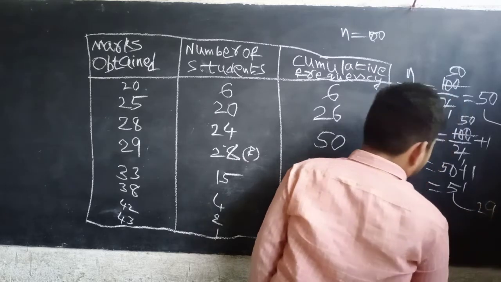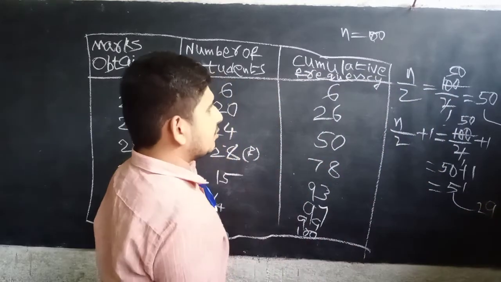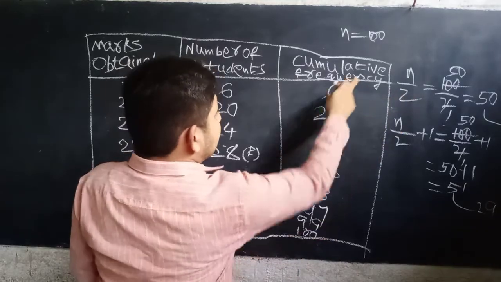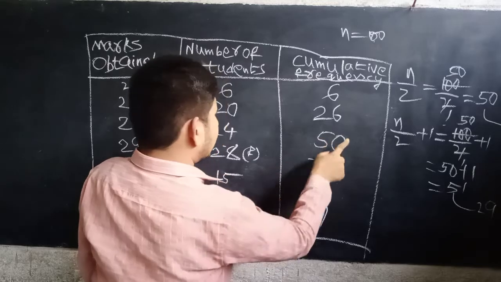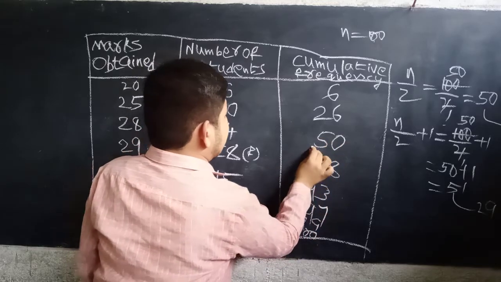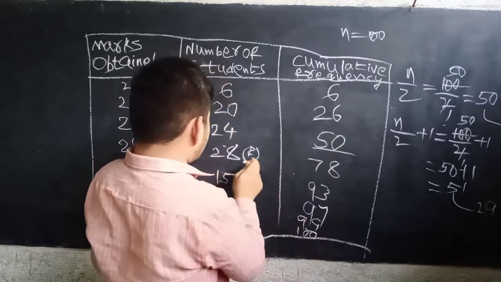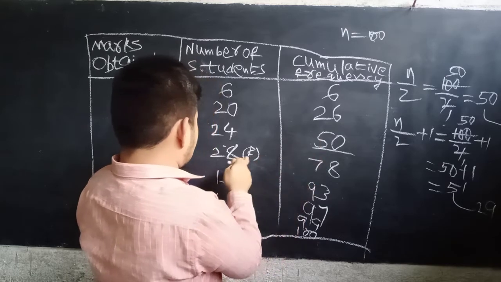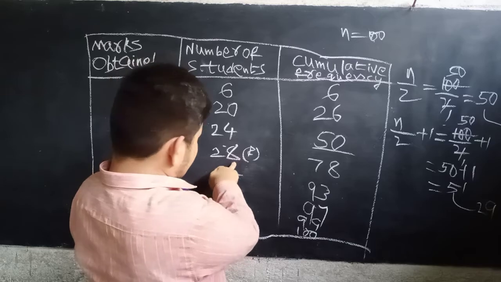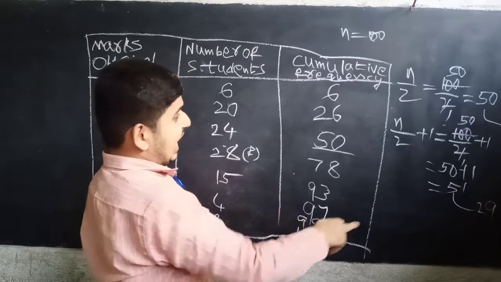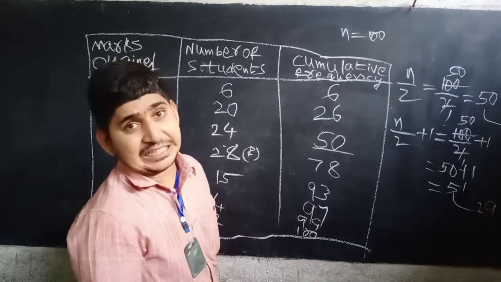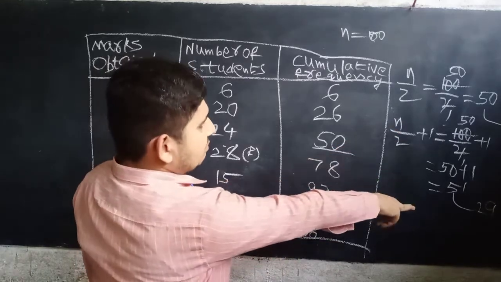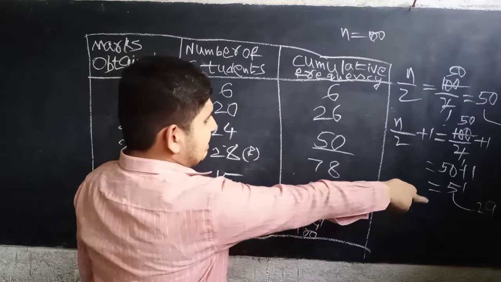Here we have to observe the cumulative frequency, that is the frequency for the 50th observation. Now, 50 is 28, then the 51st observation is 29.